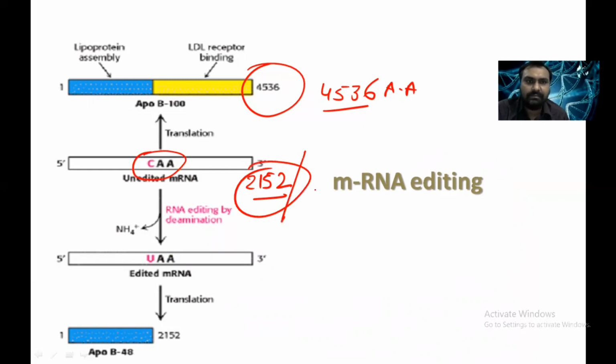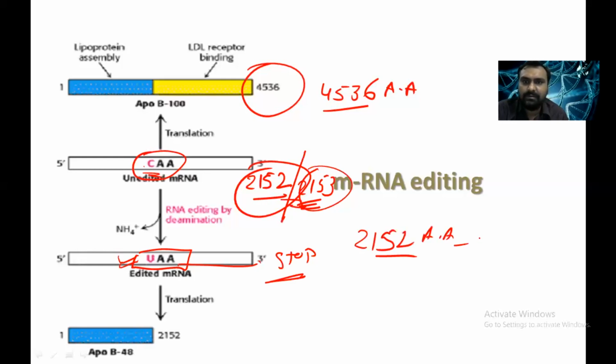But when it comes to the synthesis of amino acid 2153 at this position, the codon CAA, in the intestine the enzyme deaminase converts it to UAA. As you know, UAA is a stop codon. There is no tRNA that can bring an amino acid for the UAA codon, so protein synthesis stops. So 2152 amino acids are formed, which is 48% of the 4536. That's why it is called ApoB48.